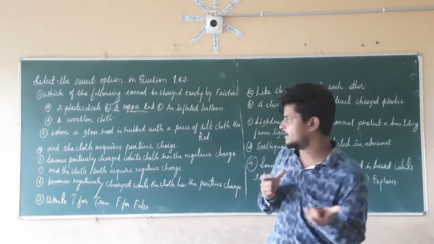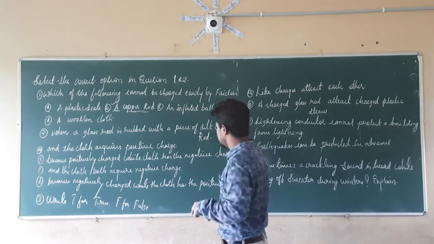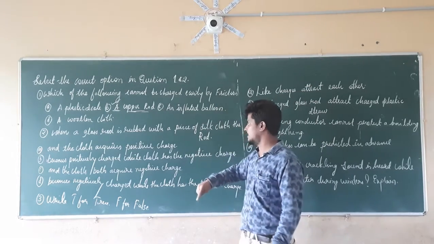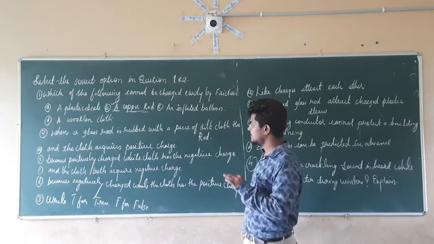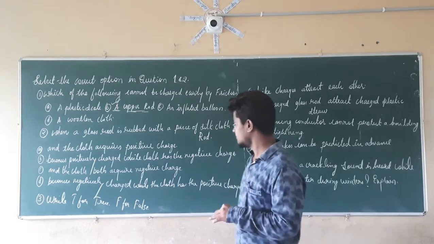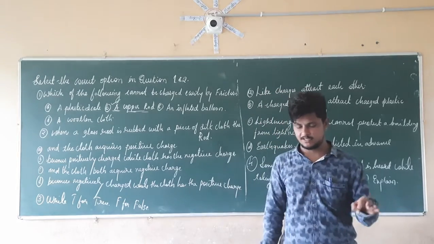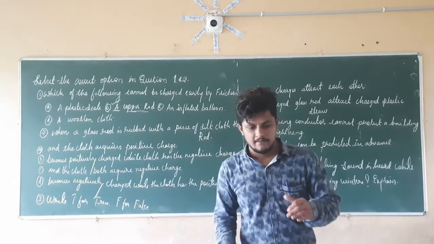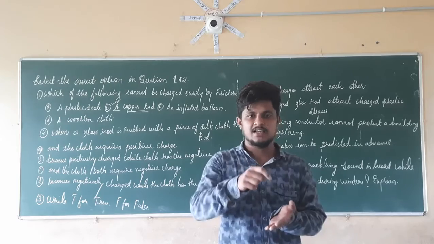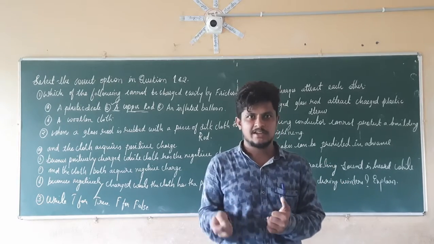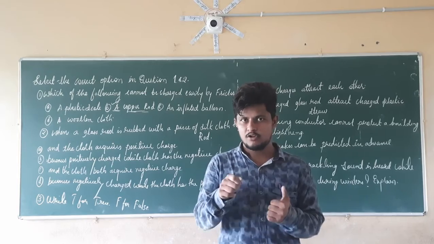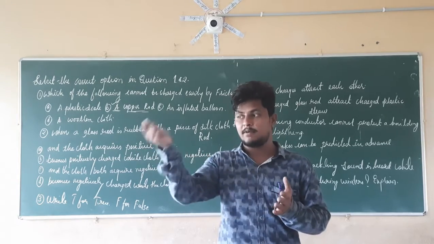Because of that, if the glass rod is getting positively charged, then the piece of silk is going to get negatively charged. Another thing to remember: whenever something is rubbed on another thing, the glass rod acquires the positive charge, and the piece of silk is rubbed by the glass rod.